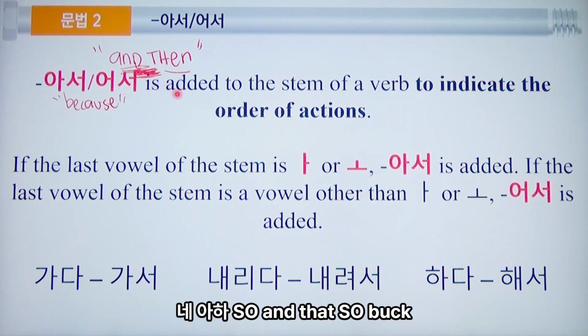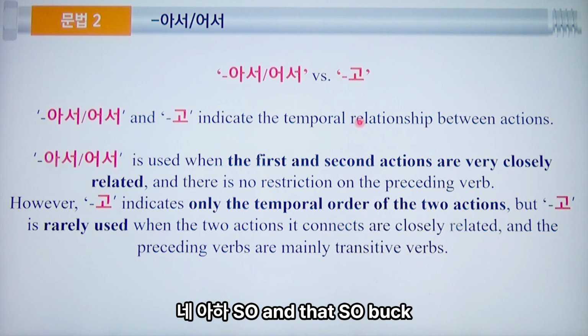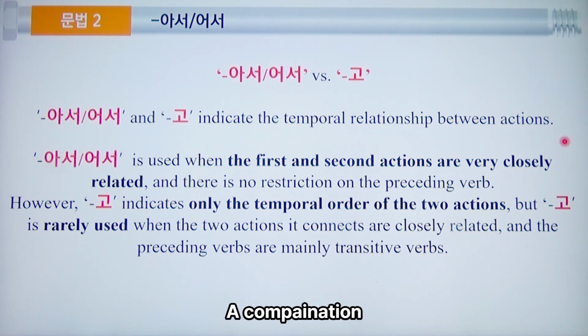Okay? So, and then. So, pagko-compare natin siya sa 고. 아서/어서 and 고 indicate the temporal relationship between actions, so the arrangement of events in time. Yung 아서/어서 is used when the first and second actions are very closely related. Okay? Kapag yung dalawang action na kukombine or pinagdudugtong mo sa 아서/어서 ay very closely related, and there is no restriction on the preceding verb.